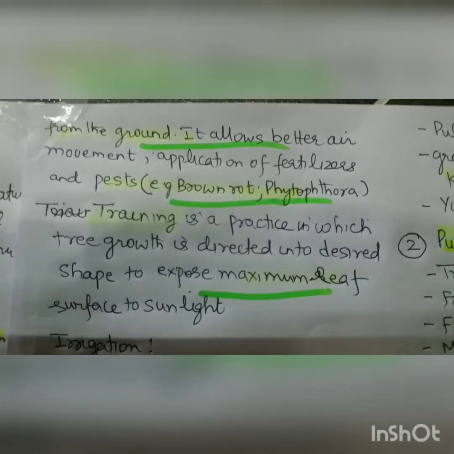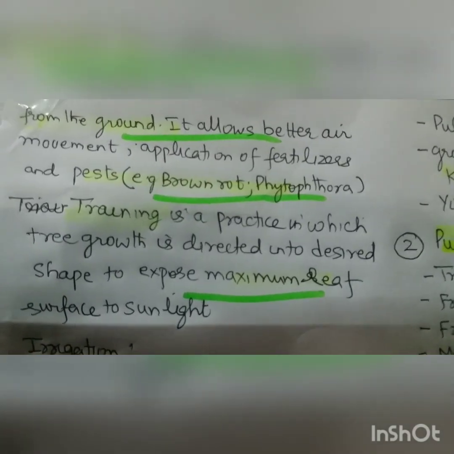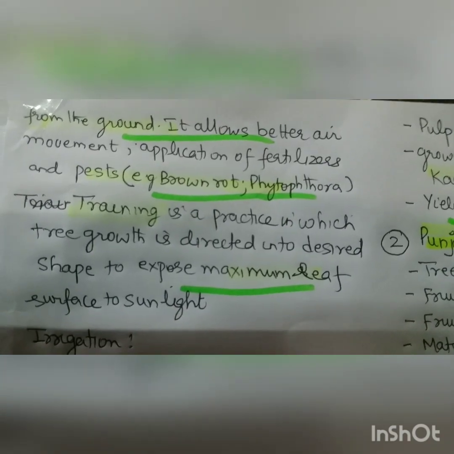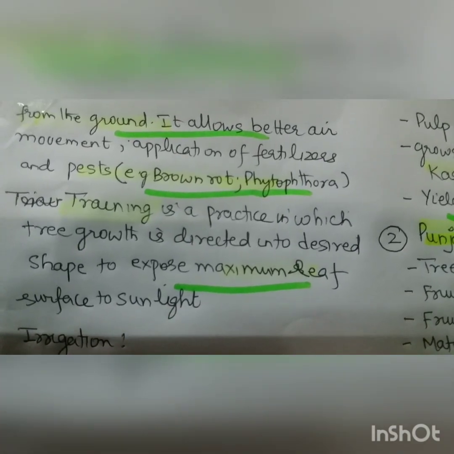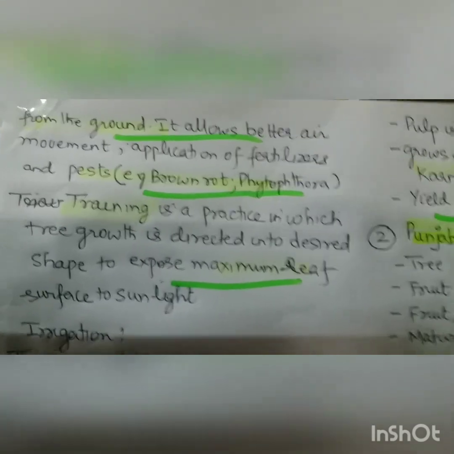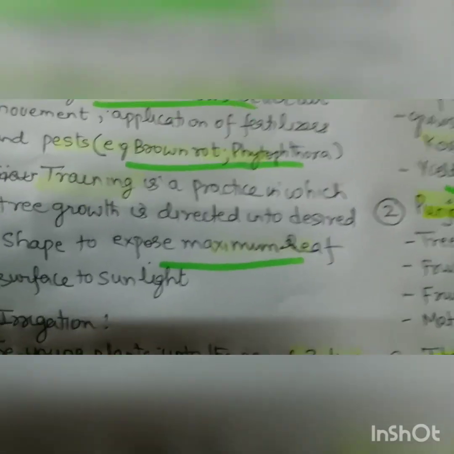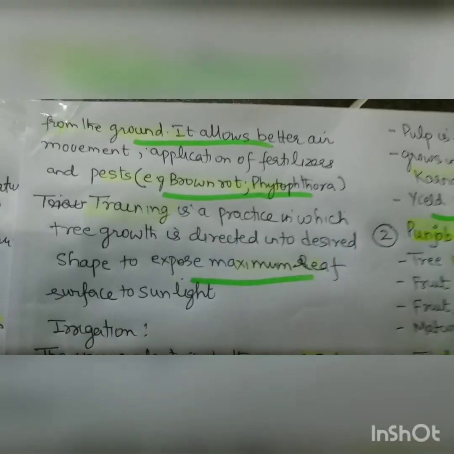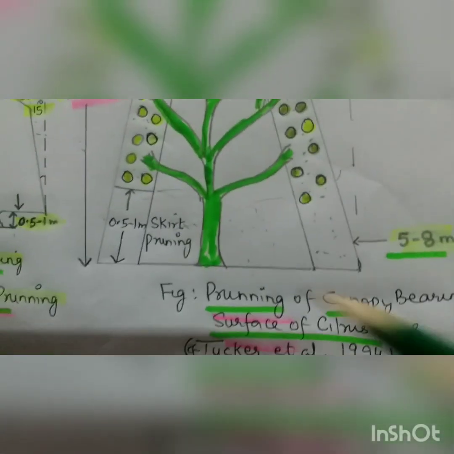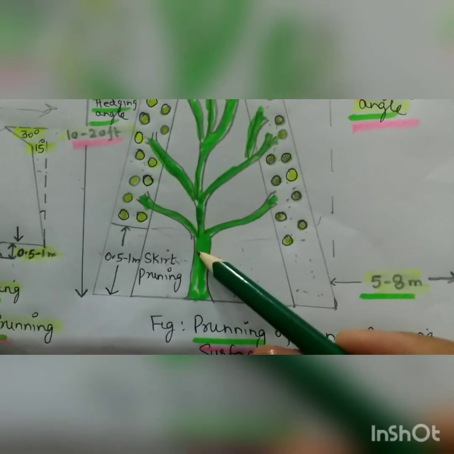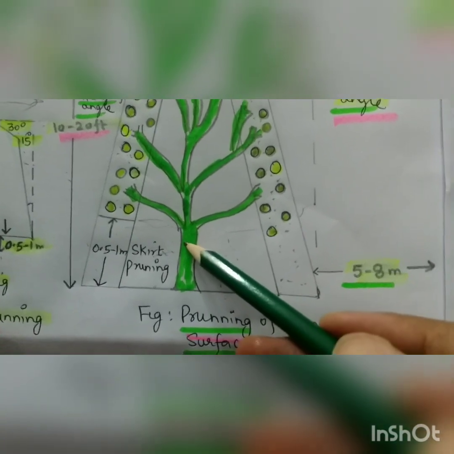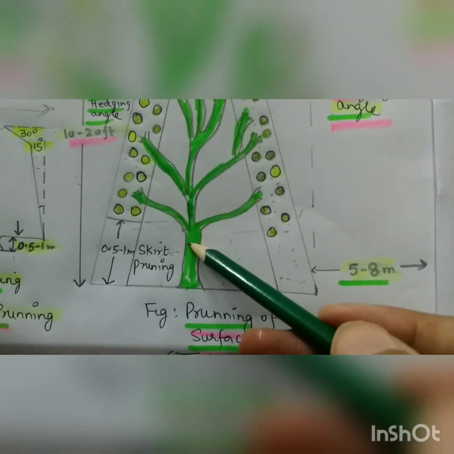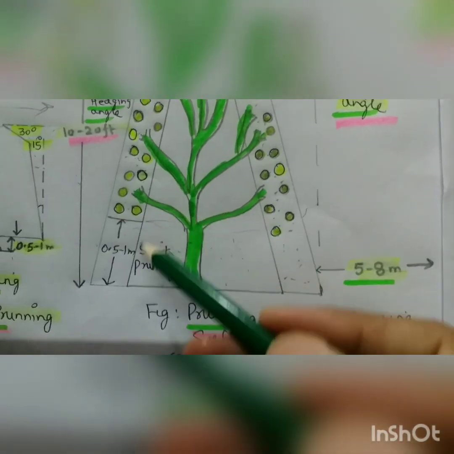And a very important recent paper published tells that brown rot, which is caused by Phytophthora in case of lemon and causes severe damage, is prevented due to this pruning, because it increases aeration and allows easy application of fertilizers, insecticides, pesticides, fungicides. So that prevents the disease.